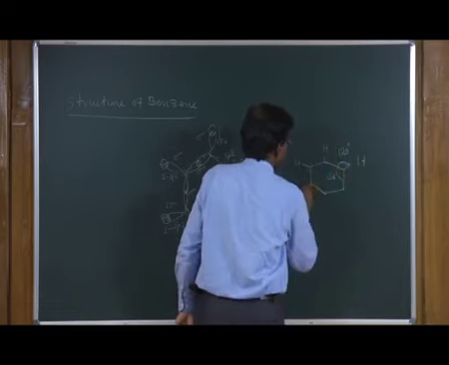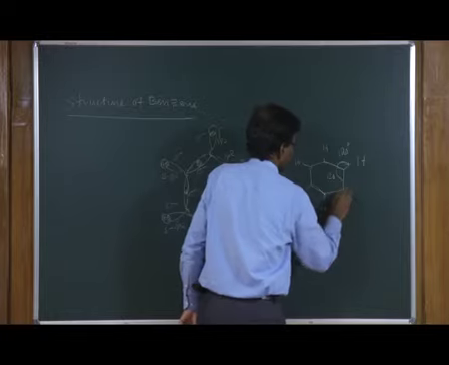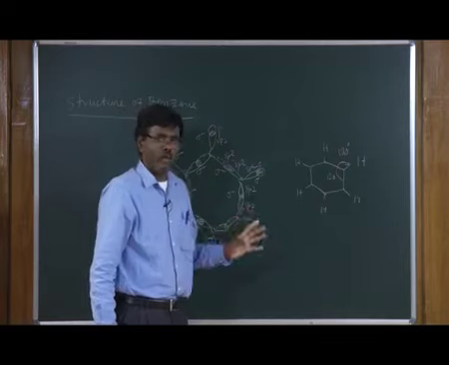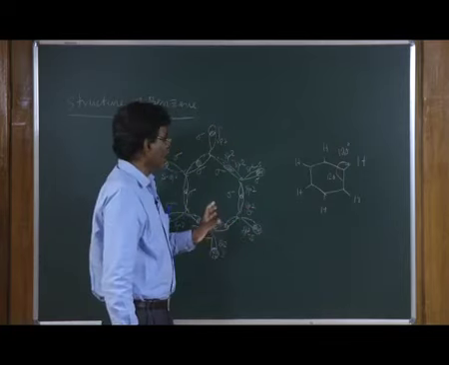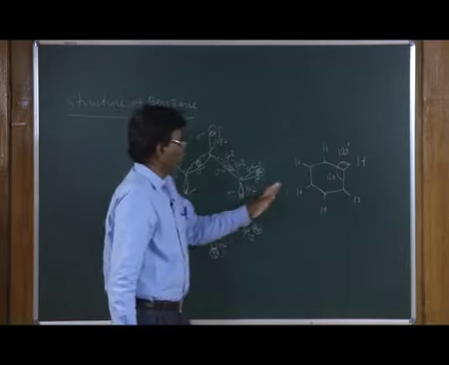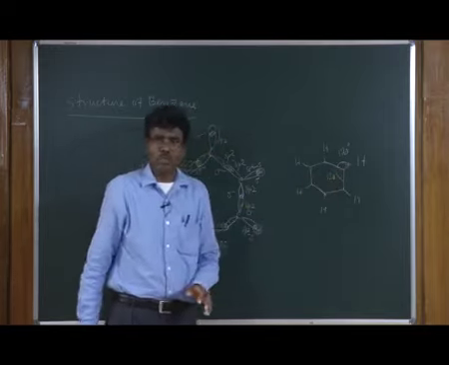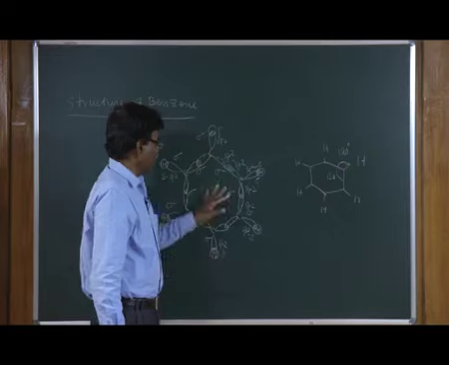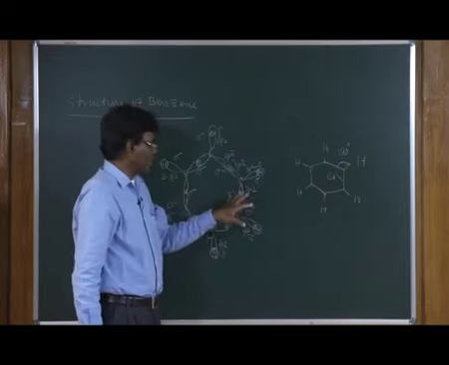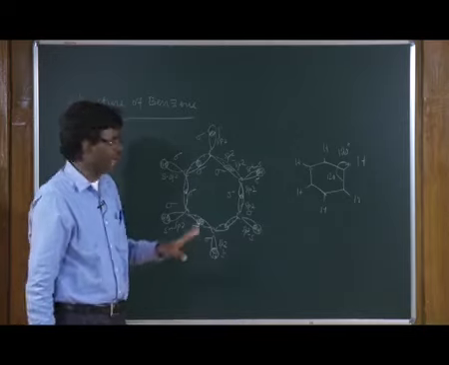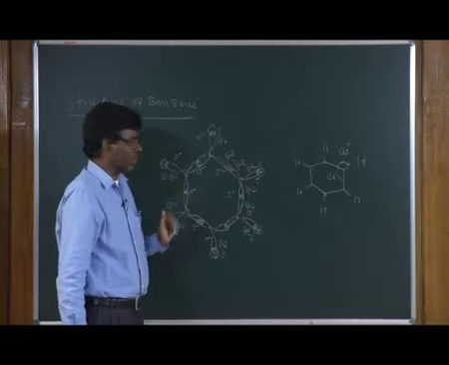They have uniform length, whether carbon-carbon bond length or C-H bond, they have identical bond length, and the bond angle between the carbon-hydrogen and carbon-carbon bond is 120 degrees. And this involvement of the sp2 hybridized orbitals in the sigma bond formation makes benzene a planar molecule.